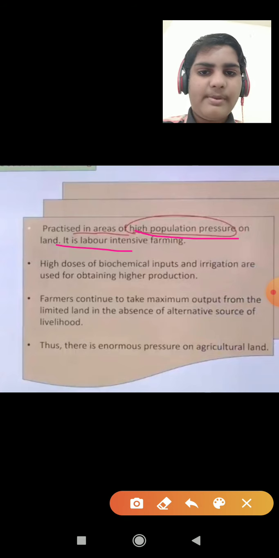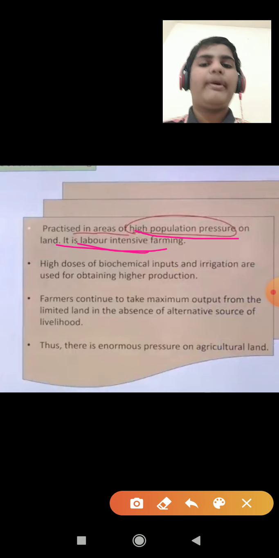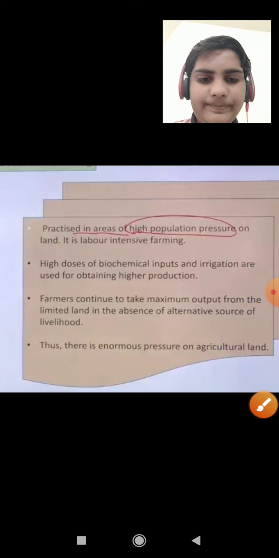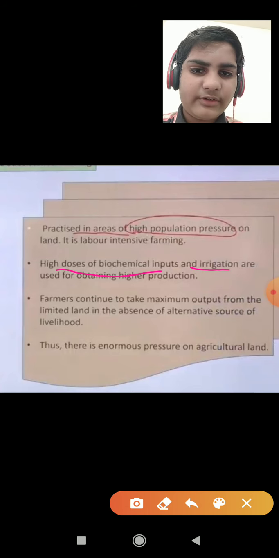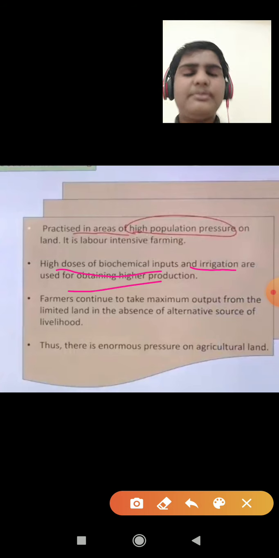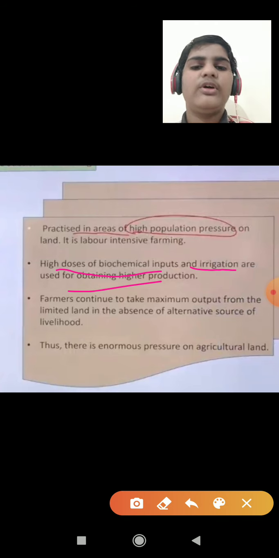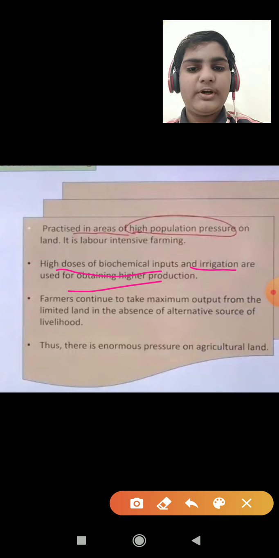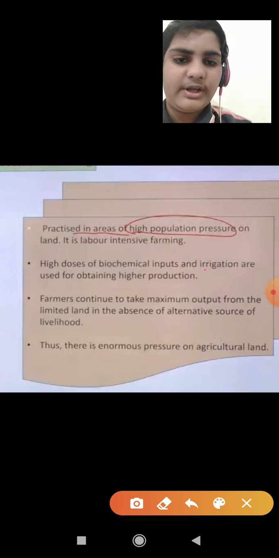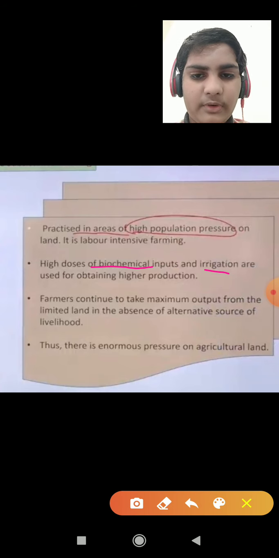It is labor intensive farming, means labor is an abundant factor in this farming. High doses of biochemical inputs and irrigation are used for obtaining high production. Means it is more advanced than primitive farming because they use irrigation and some biochemical inputs for their production.